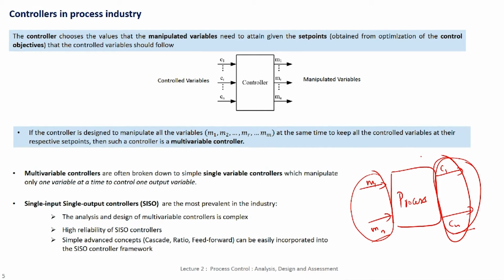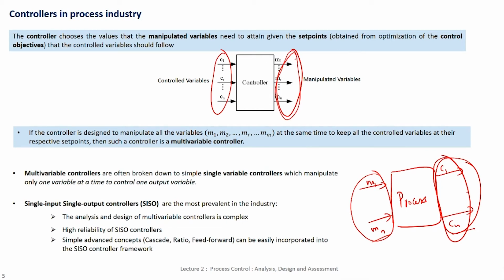However, from a controller viewpoint, the idea is to say, okay, if these are certain variables and they have to take certain values, how should I choose the manipulated variable? So, in some sense the controller is the inverse of the process. In the process, the manipulated variables dictate what the output is, and in the controller the outputs dictate what the manipulated variable values are. So, if I have so many control variables, then the controller is some mathematical calculation which will see the values of these control variables, check them against a desired value for them, the set points, and then decide the manipulated variables have to be set at these values.